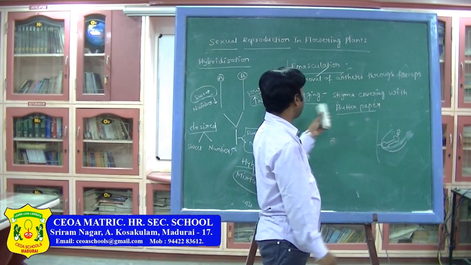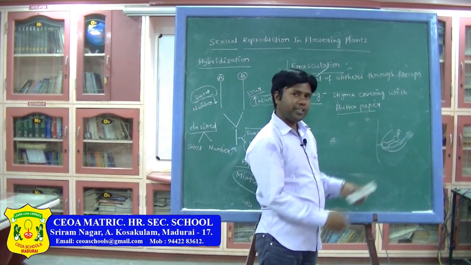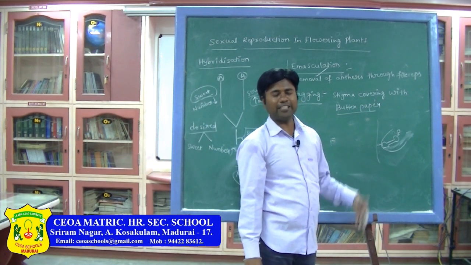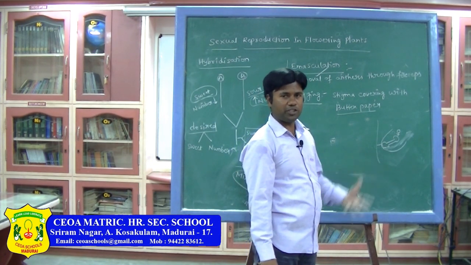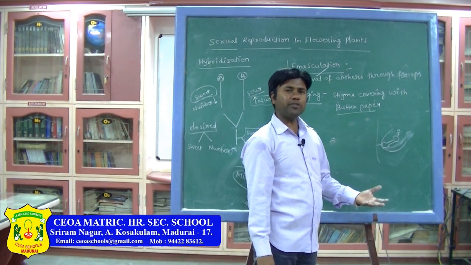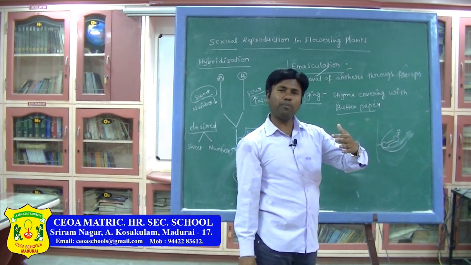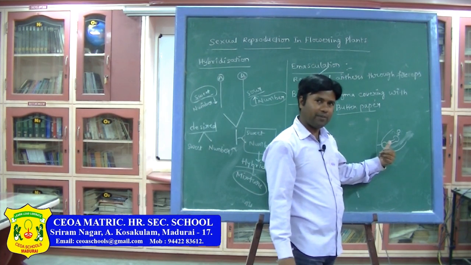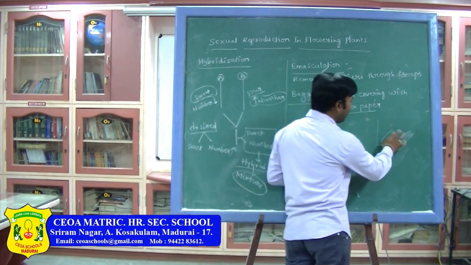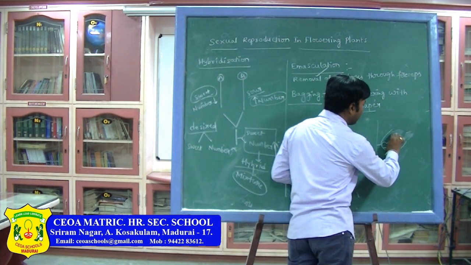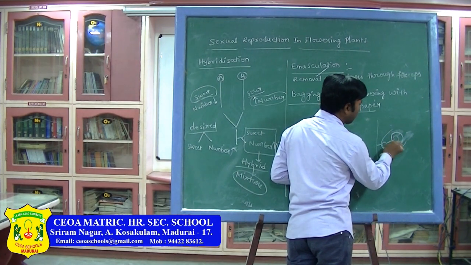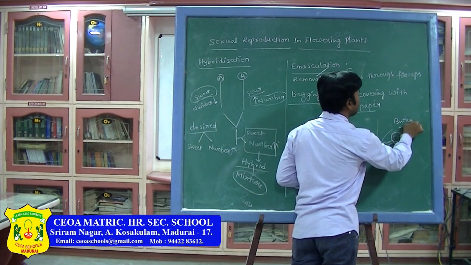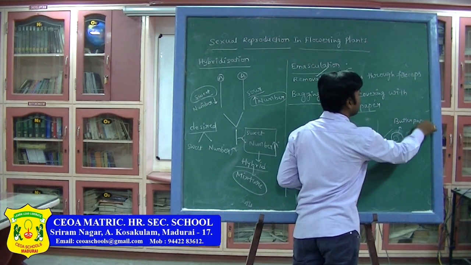Now, bagging. For example, this is not a mature one. It has not reached the fertile stage. When it comes to maturity, what happens? Foreign pollen grain may fall here and pollination will take place. That is the reason why they are covering with butter paper like this.